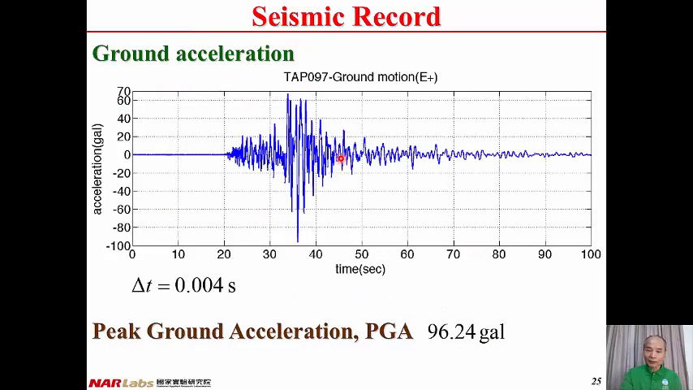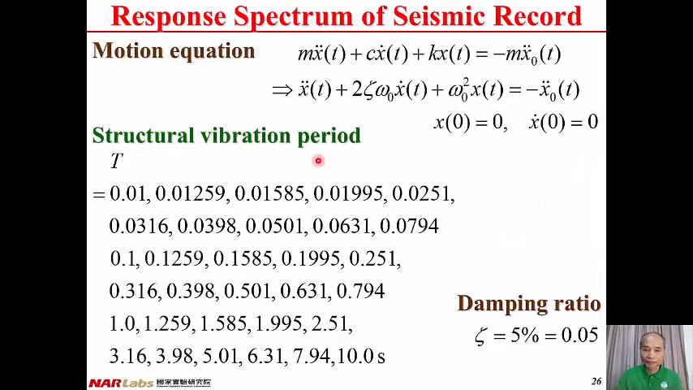And this is the seismic record. The horizontal axis is time, the unit is second. The vertical axis is acceleration, the unit is Gal. And the peak ground acceleration occurring here is 96.24 Gal. And the sampling period, delta t, equals 0.004 seconds. And this is the record taken from the station TAPO 97. And the east-west component is taken into consideration.